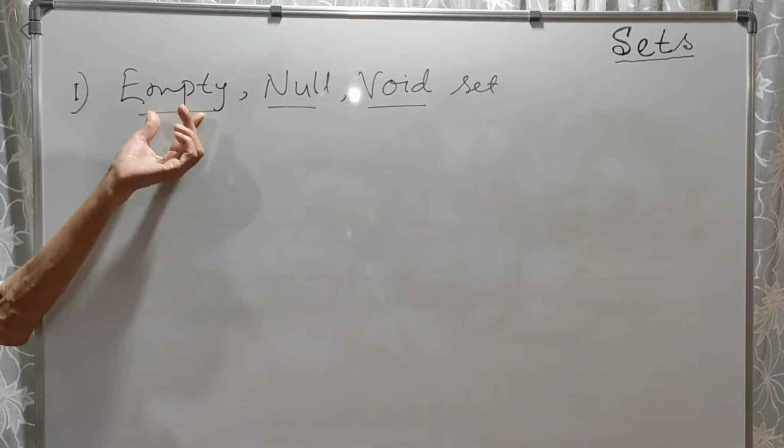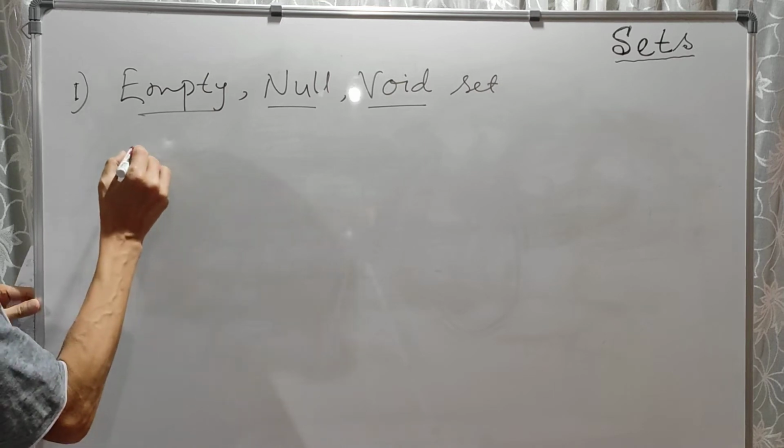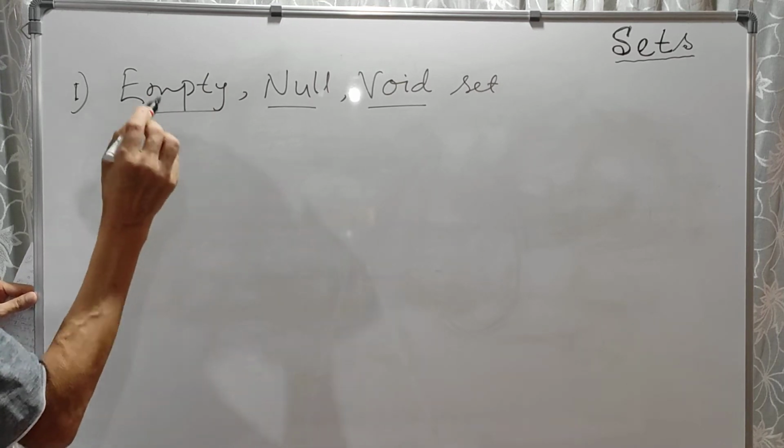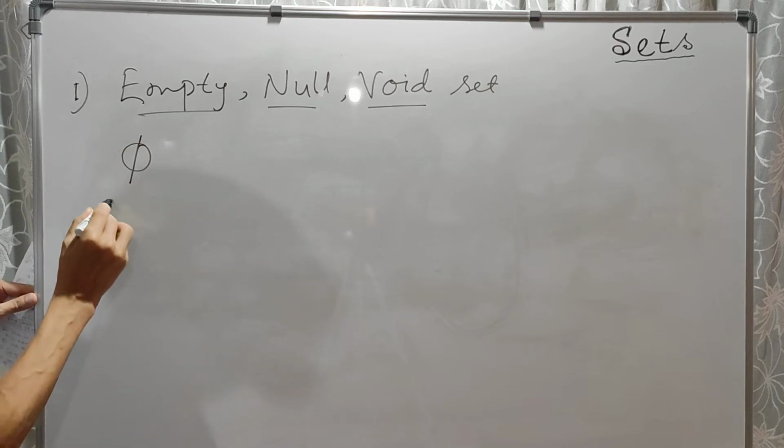So empty set, that means it has no element. It has no element. So this is the set. The empty set symbol is the Greek letter phi. So this is the Greek letter phi.